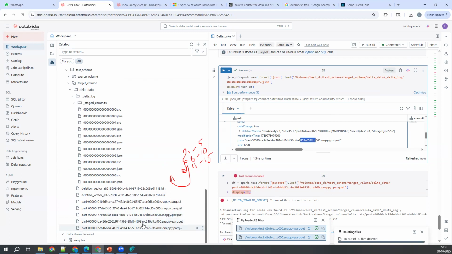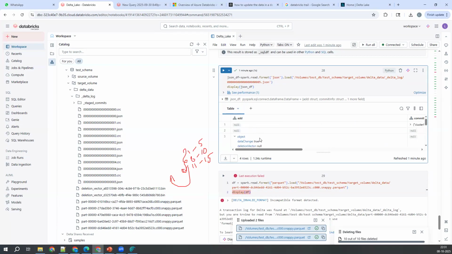Physically it will not get deleted, but on top of this file one deletion vector is created. So indirectly, delete this one and recreate with this deletion vector and create a new file. When you do a delete operation, you'll get only one file, but when you do an update operation, you'll get two files. That's the proof for this.